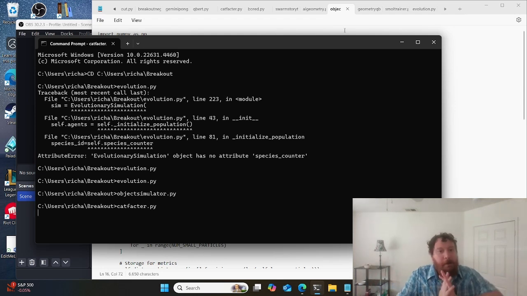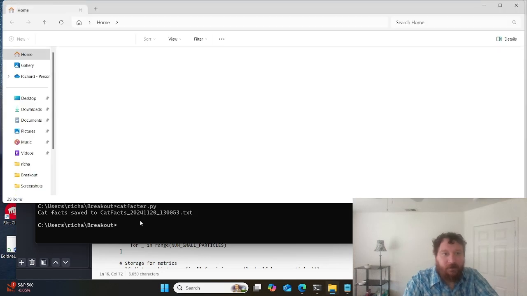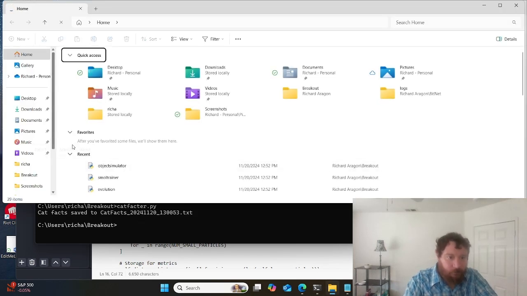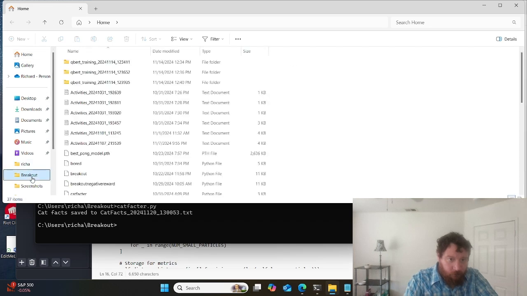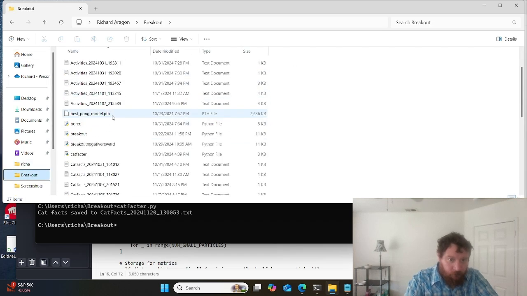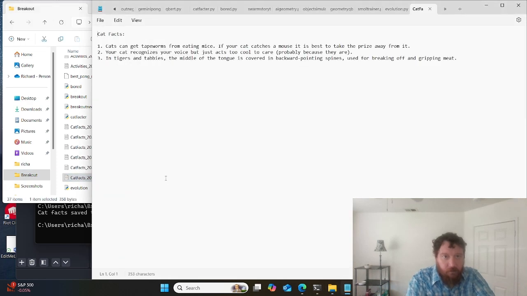I want to have our agents go out, and in this instance, they're going to collect cat facts from an API source. And then they just did that. So cat facts is saved to this text file that they just created. Let's go ahead and take a look at the text file. Here we go. This one is the most recent one.